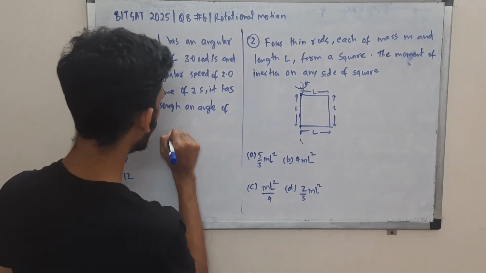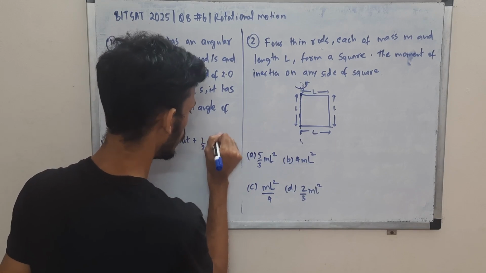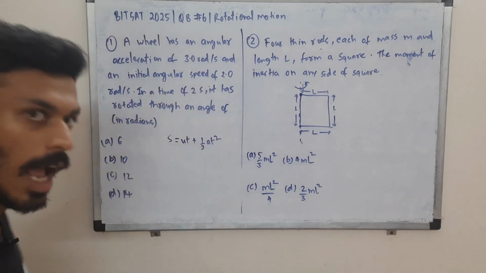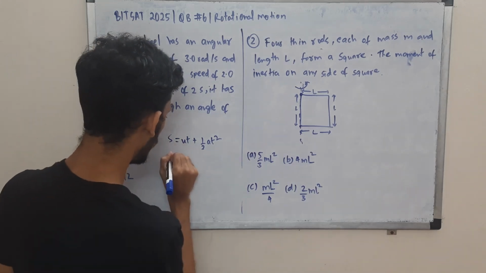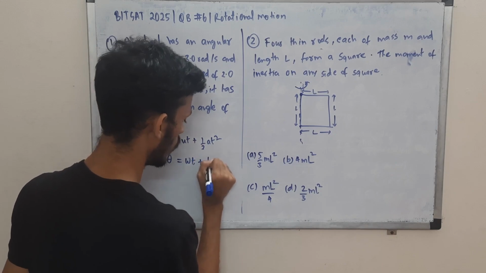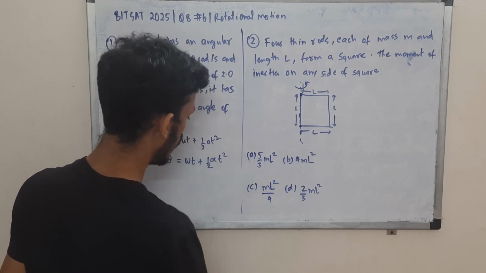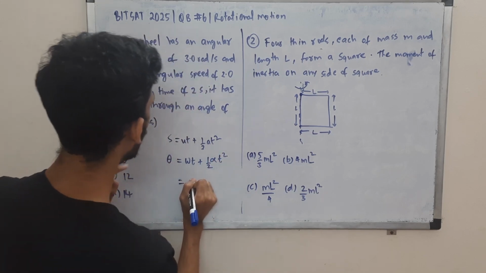You can use this equation which we use in uniformly accelerated motion, s is equal to ut plus half at square, in the angular analog. So angular displacement, angular velocity, time is time, of course, angular acceleration, and t square. Just substitute the values.